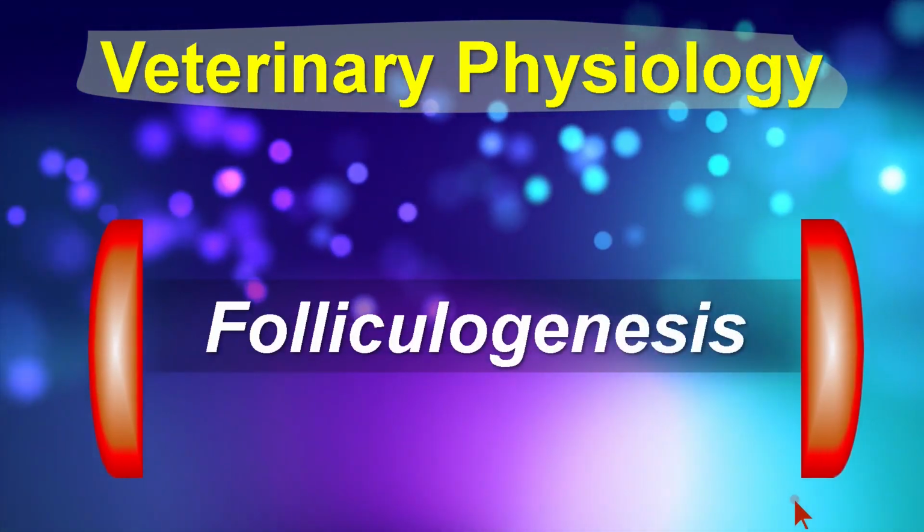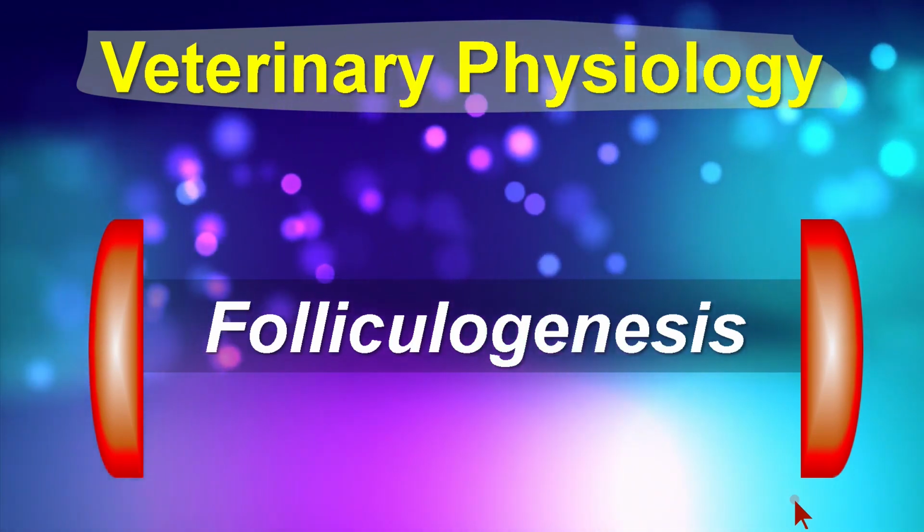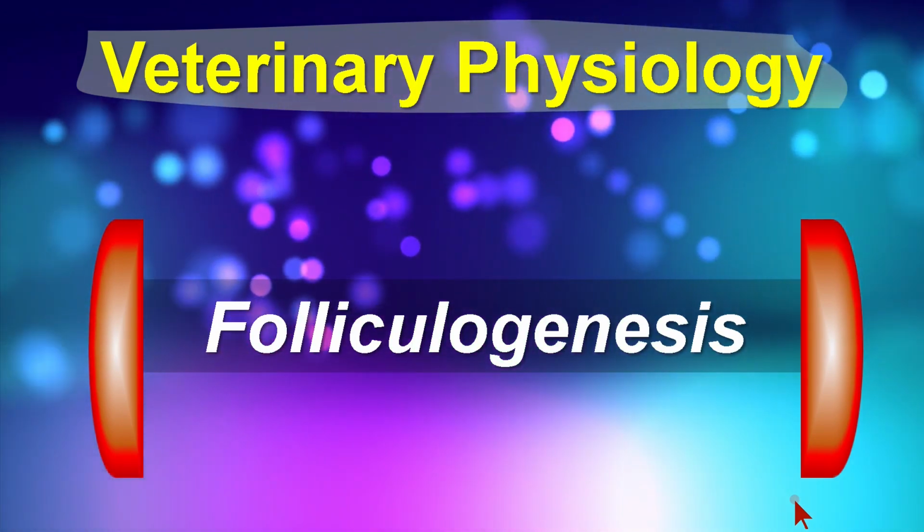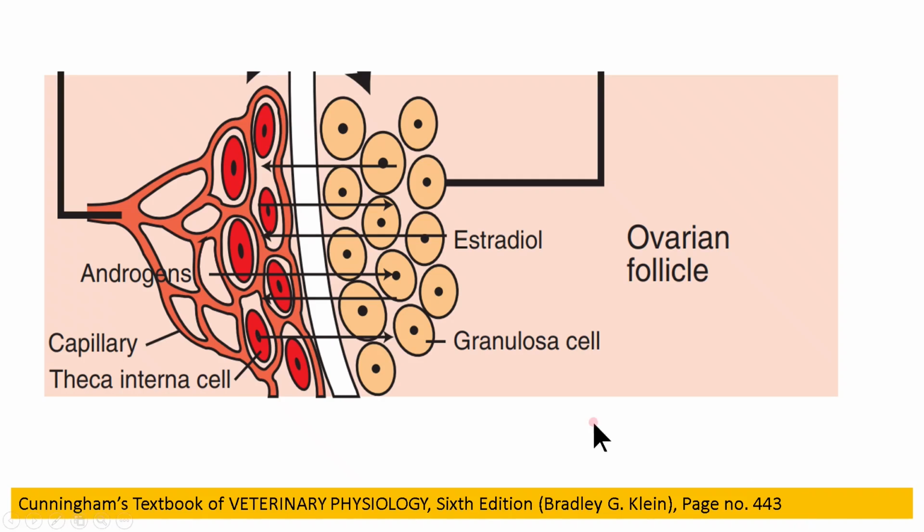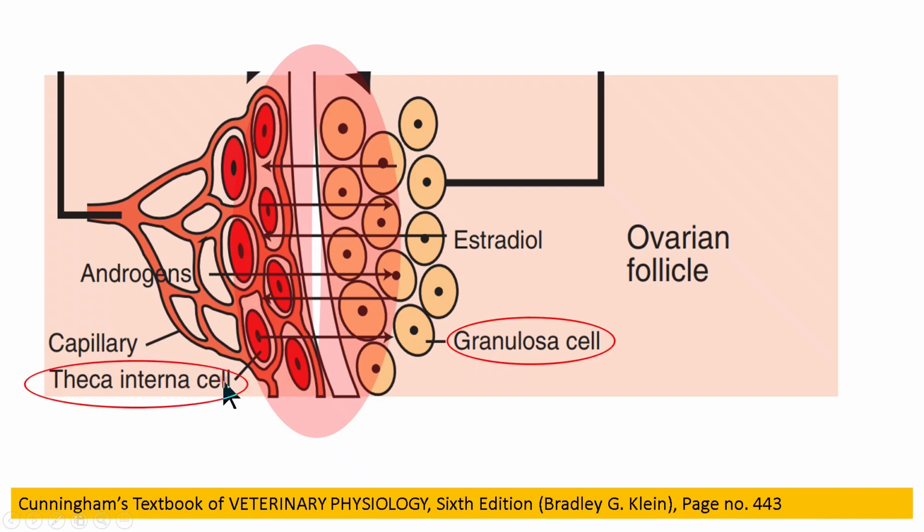Today we will learn the formation of ovarian follicles. It is called follicular genesis. Do you know that the growth of the female germ cell involves a lot of biochemical interaction or crosstalk between and within the granulosa and theca cells?